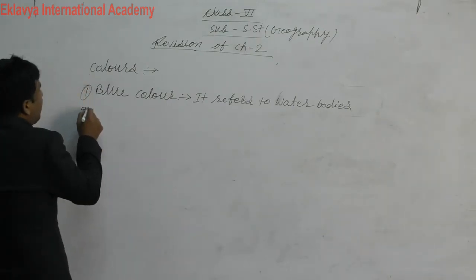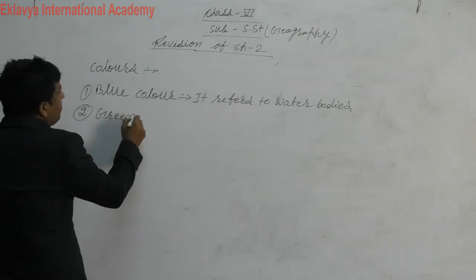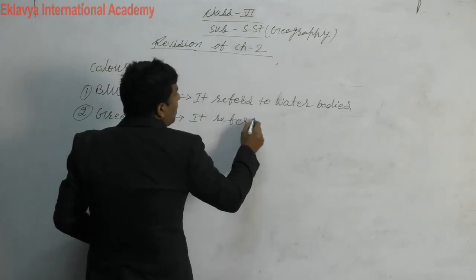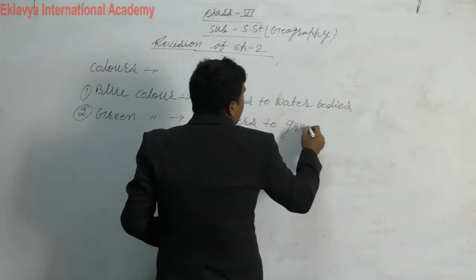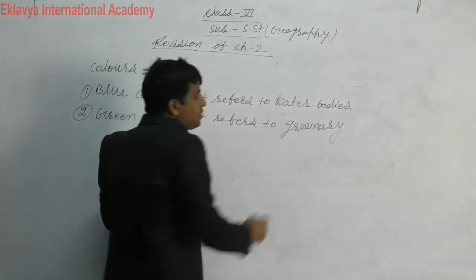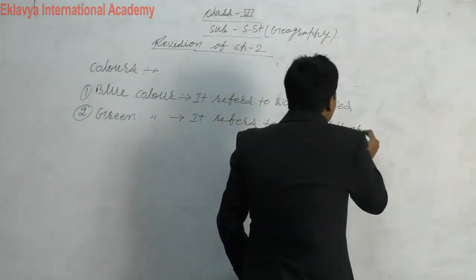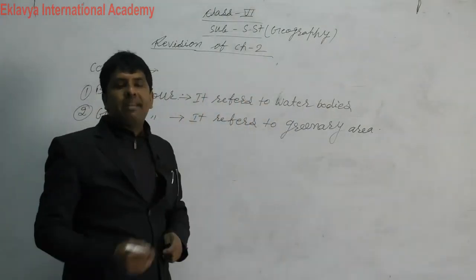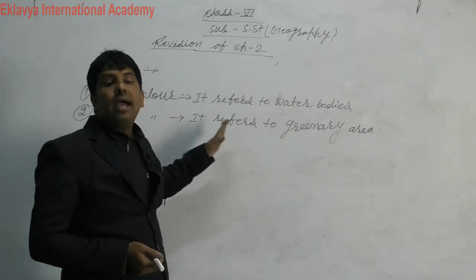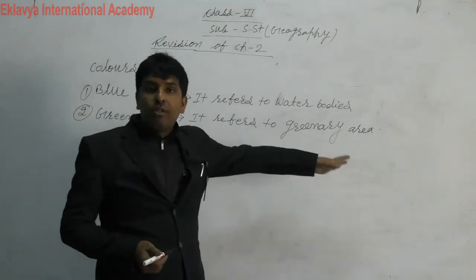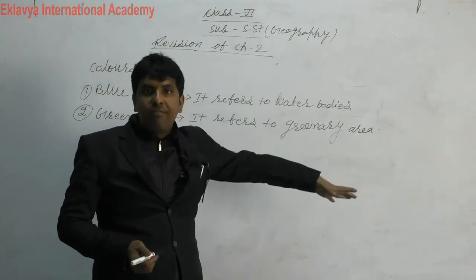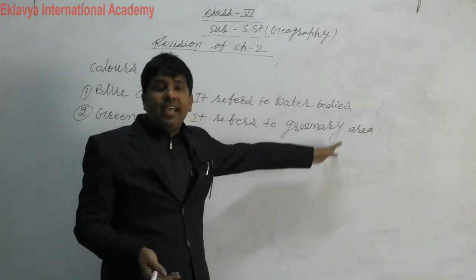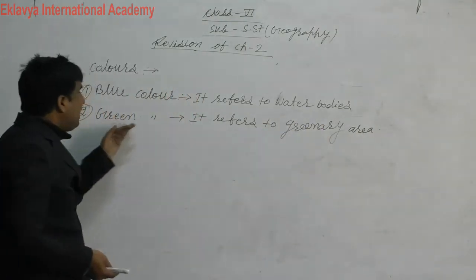Yes, now third, green color. It refers to greenery areas. Green color is the symbol of greenery. If you want to show plants, many varieties of shrubs, herbs and plants, and like this you can say flora. Flora is available in that place, that's why green color is there.